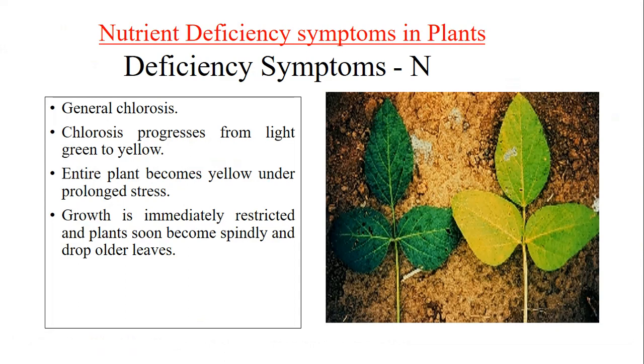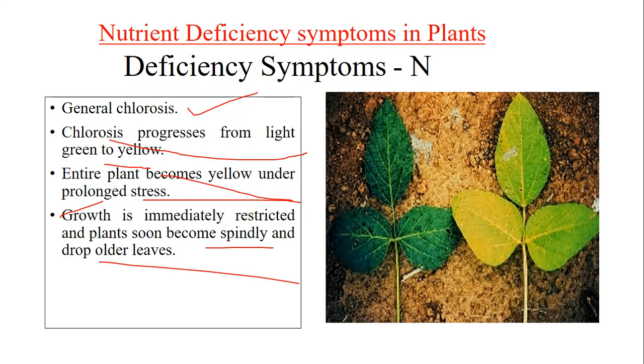Coming to nitrogen deficiency symptom, chlorosis progresses from light green to yellow. So this is how it happens. The entire plant becomes yellow under prolonged stress. If there is nitrogen stress, definitely the entire plant becomes yellow. And growth is immediately restricted and the plant soon becomes spindly and drops older leaves. Older leaves will fall off immediately.